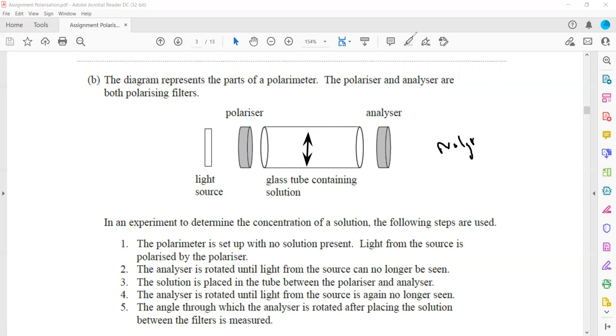So they're asking why this is an advantage. Even it can be done in this manner: if we start the experiment, we are able to see the light. We can just place a sugar solution here, and because we know the light will rotate, the light intensity will decrease, and we will further rotate until we see the light again. But we are not doing it in this manner. We are doing it so that first we are not getting any light, we place a solution, and then we again rotate the analyzer until no more light is there.